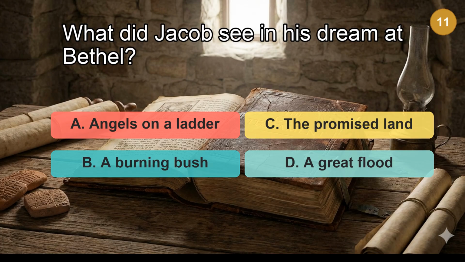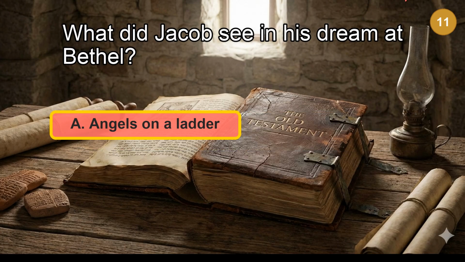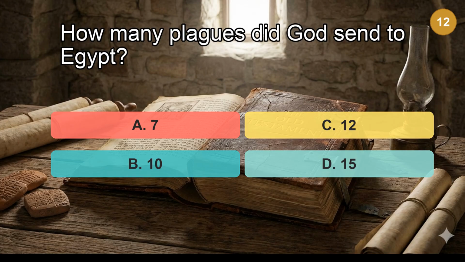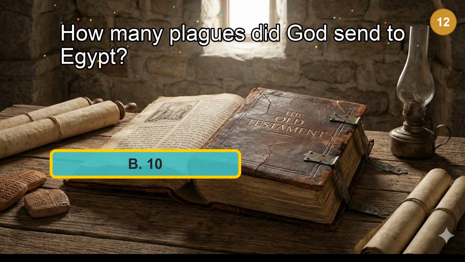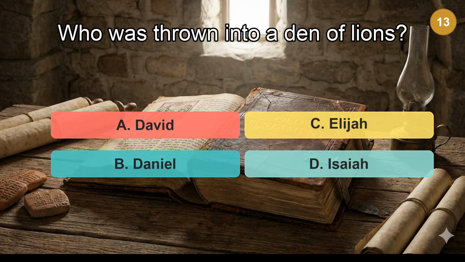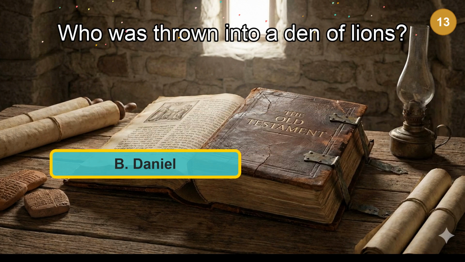What did Jacob see in his dream at Bethel? The answer is angels on a ladder. How many plagues did God send to Egypt? The answer is 10. Who was thrown into a den of lions? The answer is Daniel.